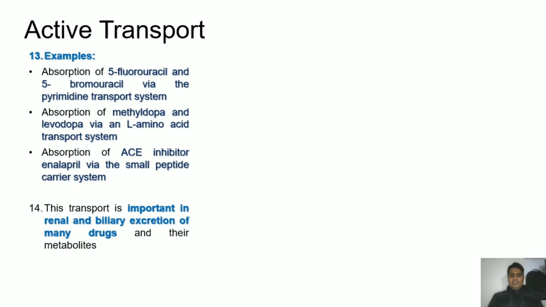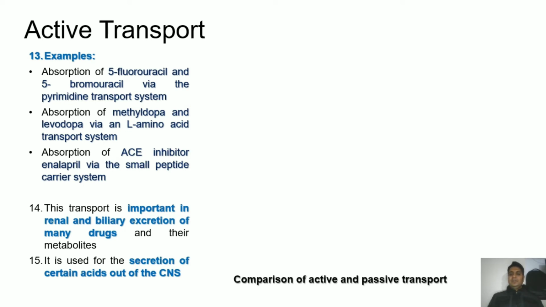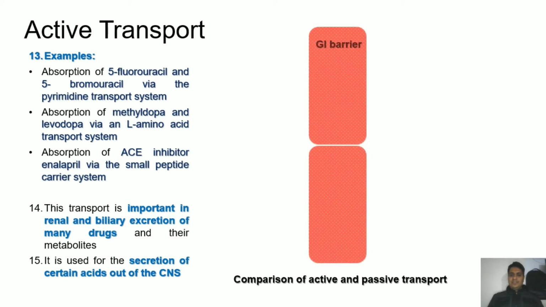And that is why this transport mechanism is important in renal and biliary excretion of many drugs, and this process is also used for the secretion of certain acids out of the CNS. So after this discussion, I'll let you know about the comparison of active and passive transport mechanisms.